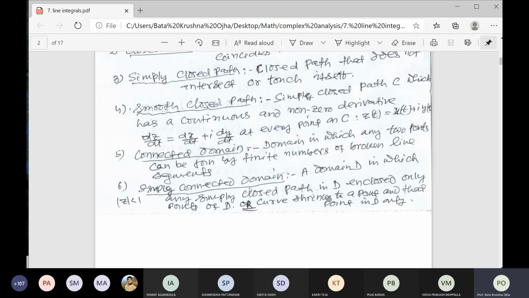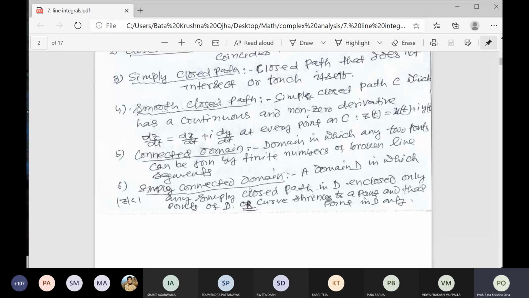Because if you take any closed curve within, and you shrink the curve from all sides, finally what will you get? You will get a point. That point must belong to D. If there is some hole, if you shrink that closed curve, automatically it will come to the circumference of the hole. So some points are not included, therefore it is not simply connected.